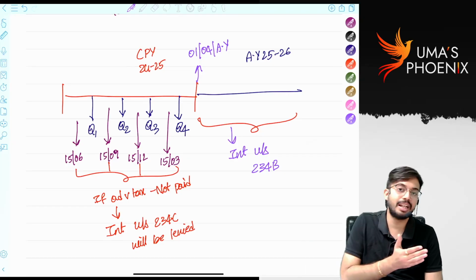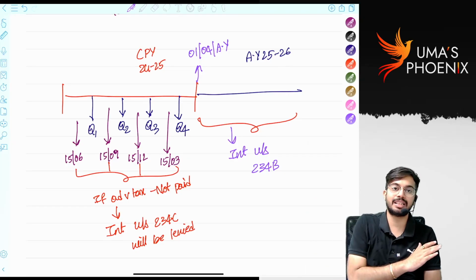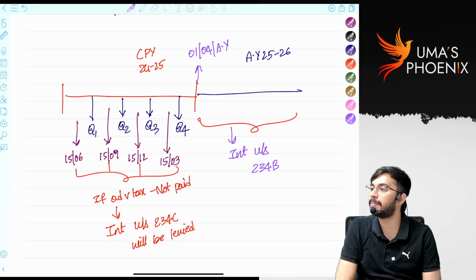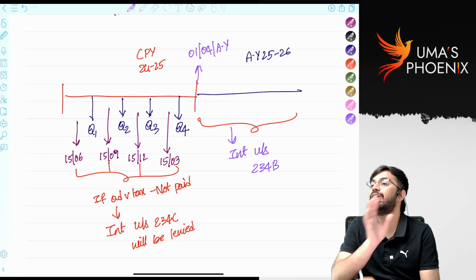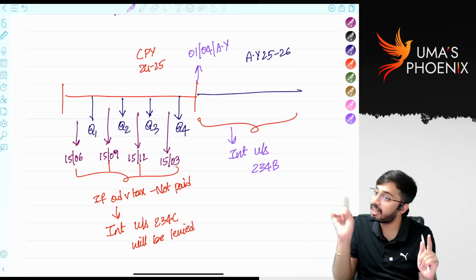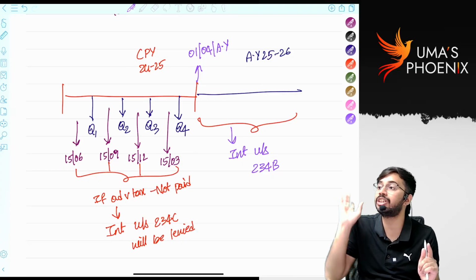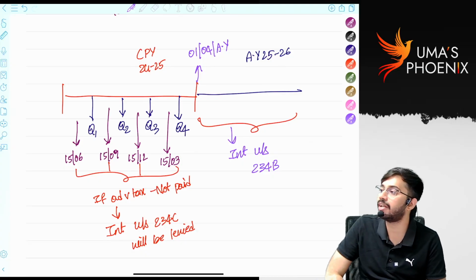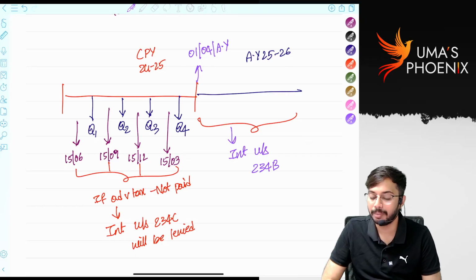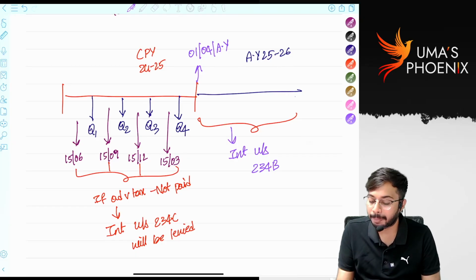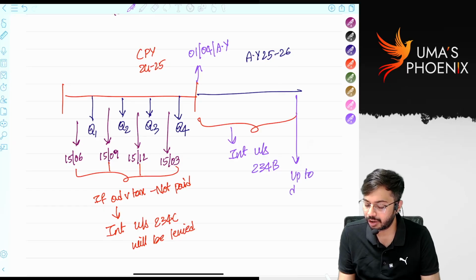Once previous year is completed, starting from 1st April of assessment year onwards, we are not going to calculate interest under 234C. Interest will continue, but it will be calculated under section 234B. Is it clear? So, up to which date interest will be calculated? Up to date of completion of assessment.